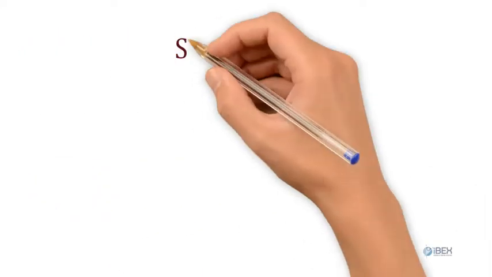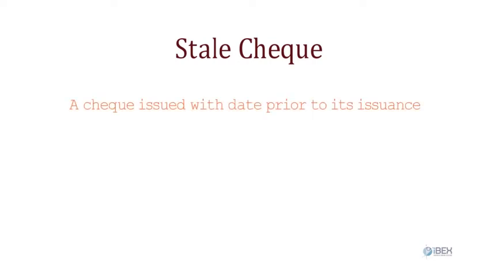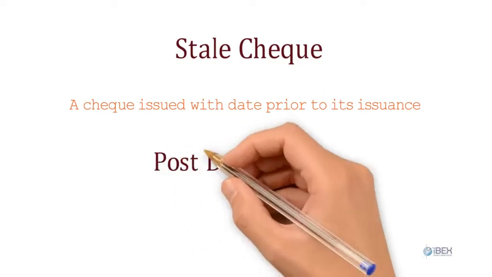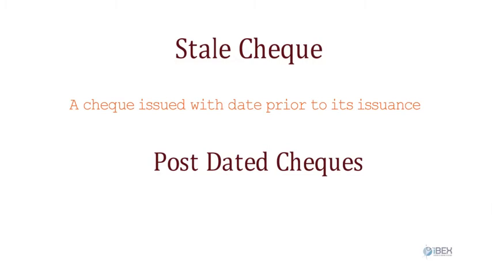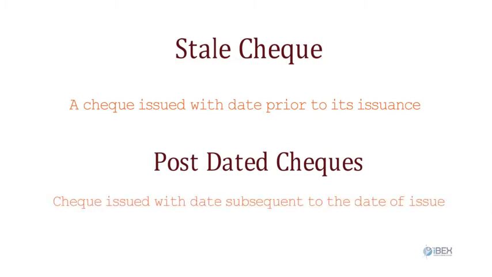Stale check: a check bearing a date prior to its date of issue, that is, issued on April 25, 2018 bearing date April 20, 2018, is called a stale check. Post-dated check: issued with a date subsequent to the date of issue, like issued on April 25, 2018 bearing date May 20, 2018. Such checks become valid on the date of the instrument.